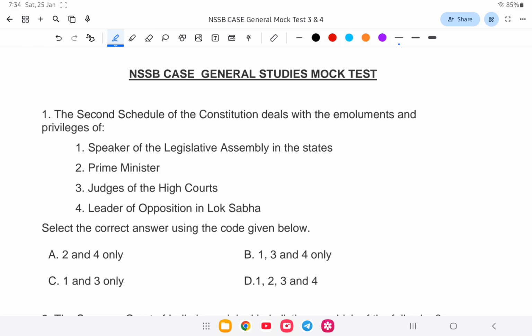So is it A 2 and 4, that is prime minister or leader of opposition? Is it B 1, 3 and 4, C 1 and 3, or D 1, 2, 3, 4? Yes. So second schedule the emoluments though it will deal only with official, that is constitutional post, that is Speaker of the Lok Sabha, and judges of the High Court, that is 1 and 3 is the correct answer. Let us go with the next question.